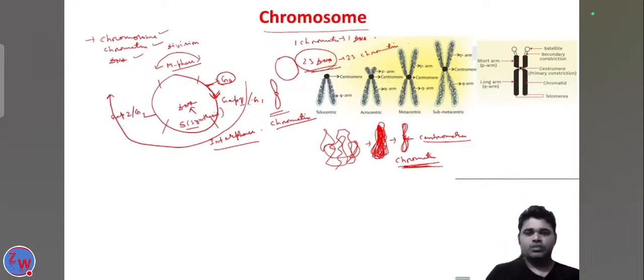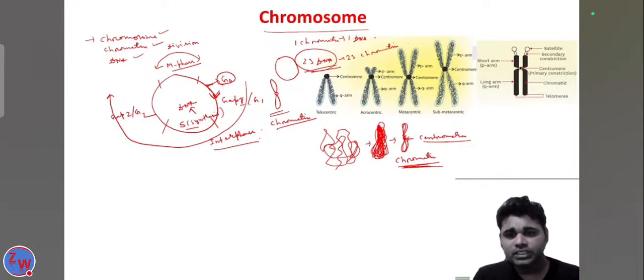Okay. Now in the S phase, the DNA is synthesized. In that chromosome, one DNA is present and it coils together to form this structure called the chromatin. In the S phase, one DNA replicates and now two DNA are formed.